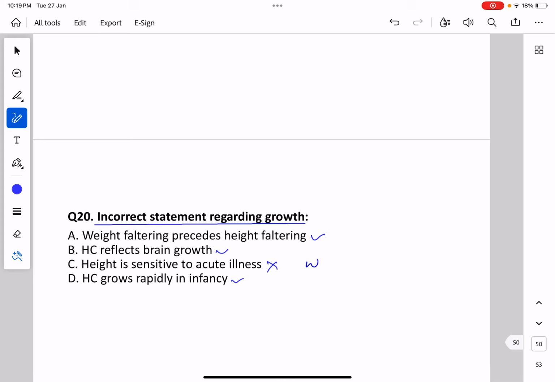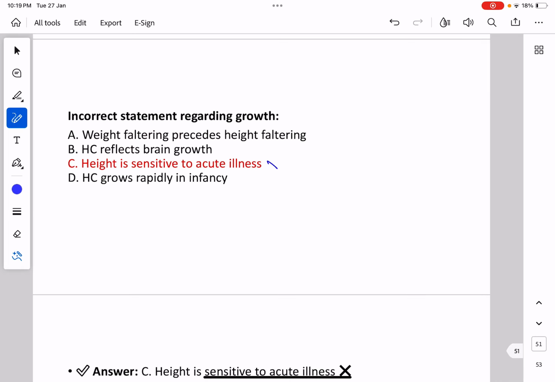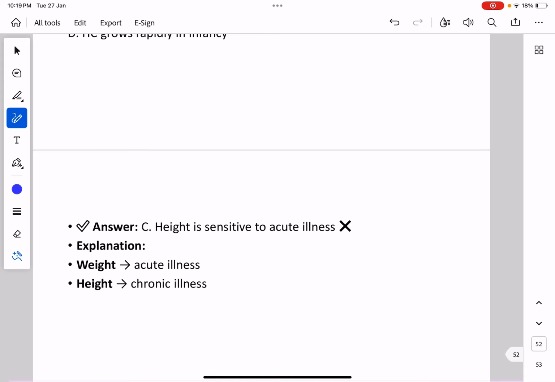During acute illness weight is affected, and during chronic illness height is affected. This is common sense and you know it well. So the incorrect statement is that height is sensitive to acute illness: weight for acute illness, and height for chronic illness.